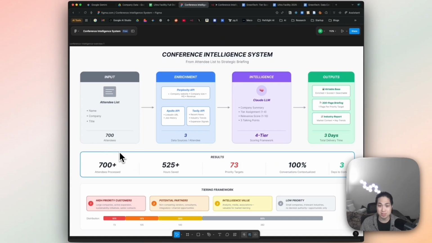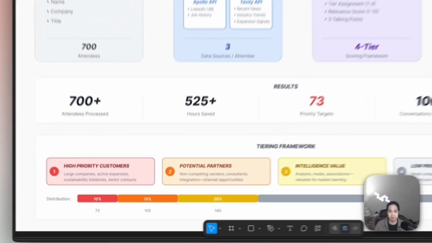Of the 700-plus attendees that we were looking at, we were able to figure out the top 73 priority targets. And all of this took about 3 days to complete. The actual automations running in the background only take a few hours at most. The bulk of this time was spent figuring out the logic, figuring out the output, seeing if that was the output that the client could really use and was helpful to them, and adjusting that logic so that the final output would be a meaningful impact to the client. I'm happy to go into this in more detail.